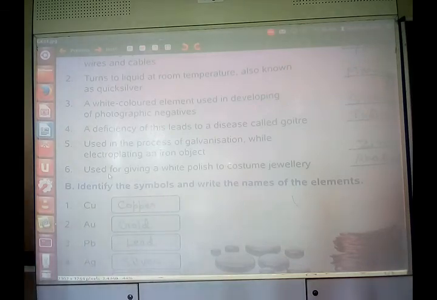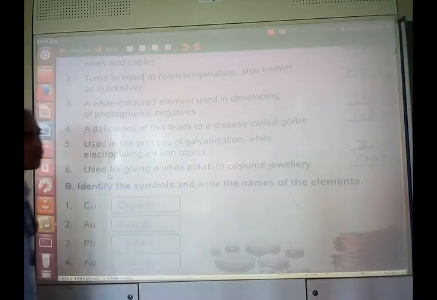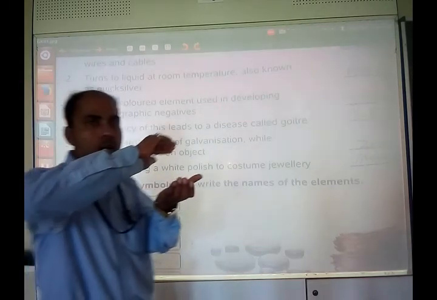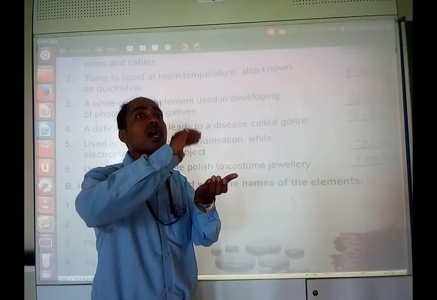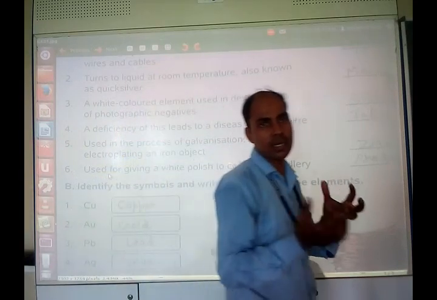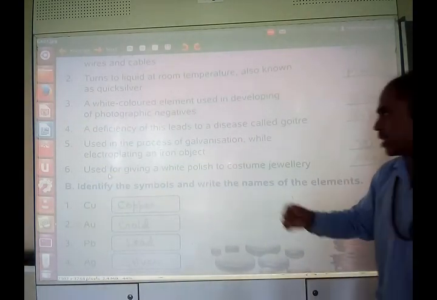Now another question is, it is used in the process of galvanization. What is galvanization? Covering a metal with some other metal so that rusting can't happen, or to avoid rusting.